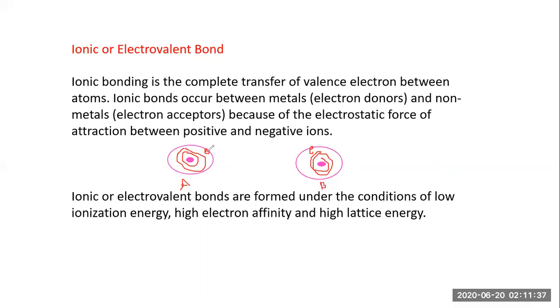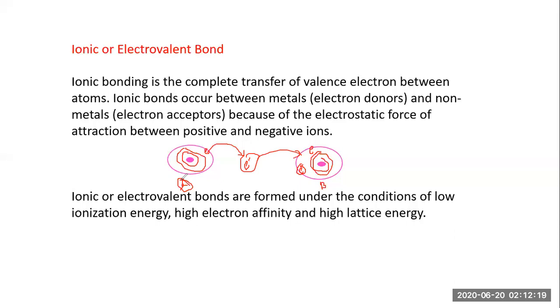Now in atom A, if that electron is lost, it is gained by atom B, and now this electron starts revolving around the nucleus of B. So what happened in this case? Atom A is considered an electron donor because, for stability, for making its octet or its duplet, it loses its electron, and that electron is accepted by the other atom, B, again for stability. Metals lose one electron or two electrons. Sodium loses one electron for completion of the octet.